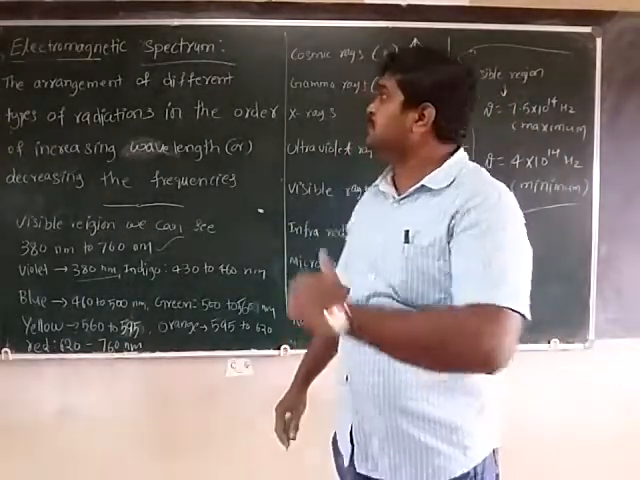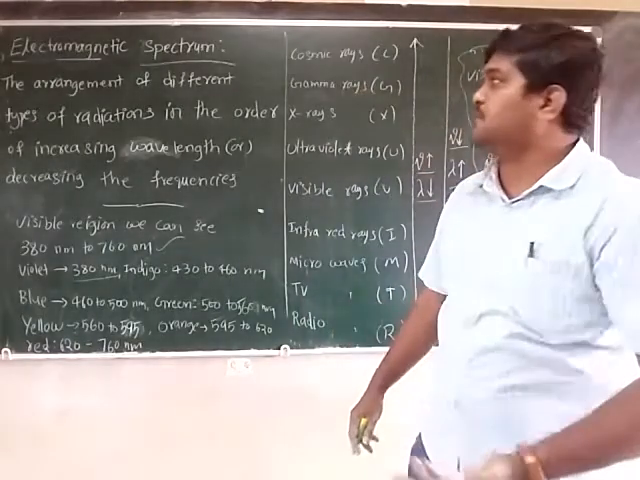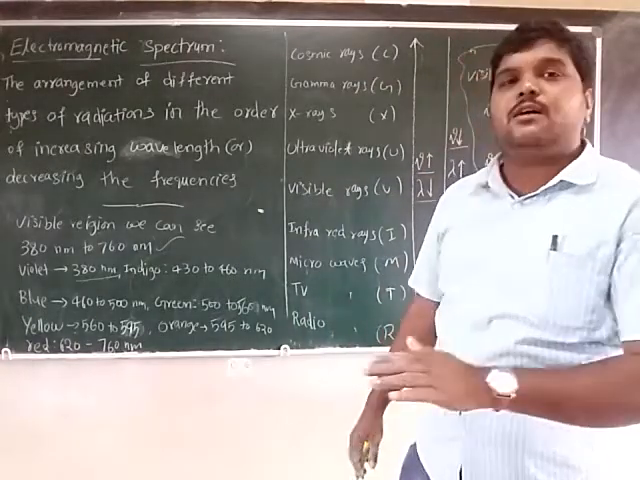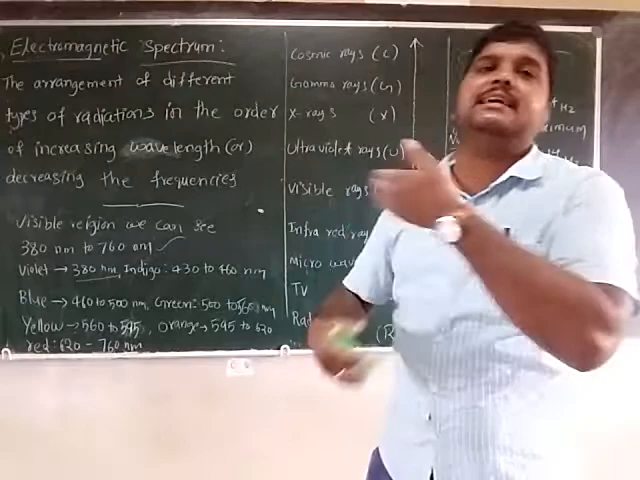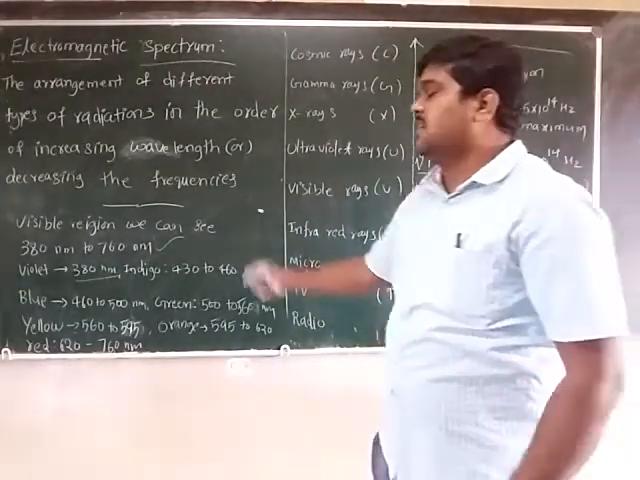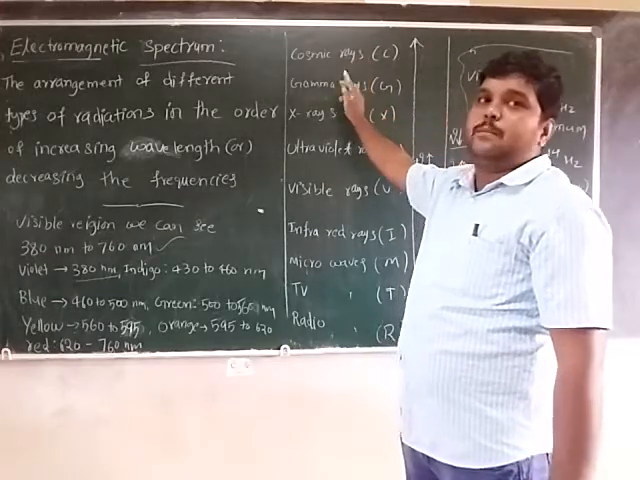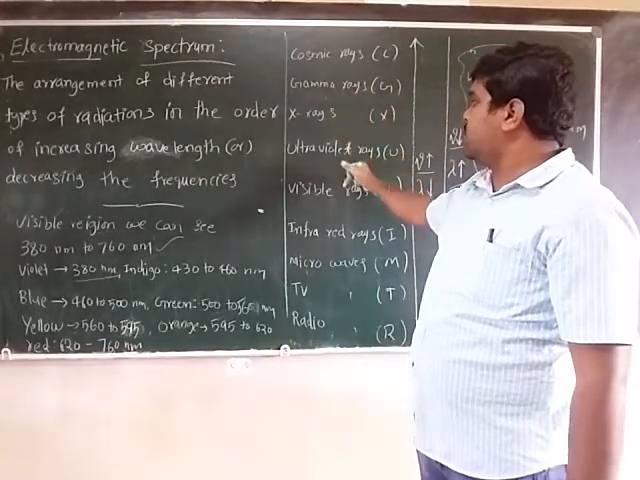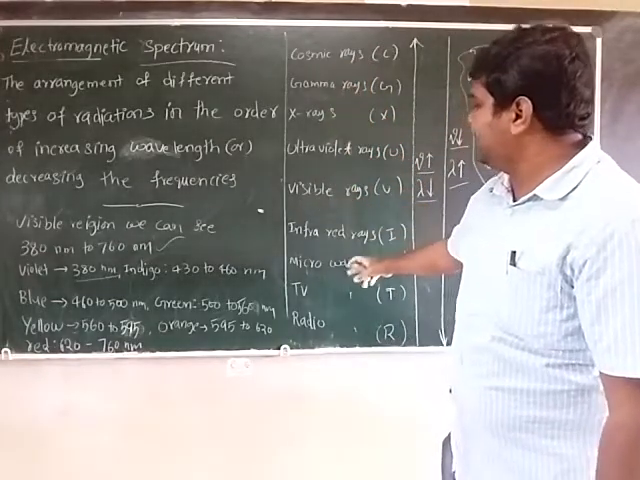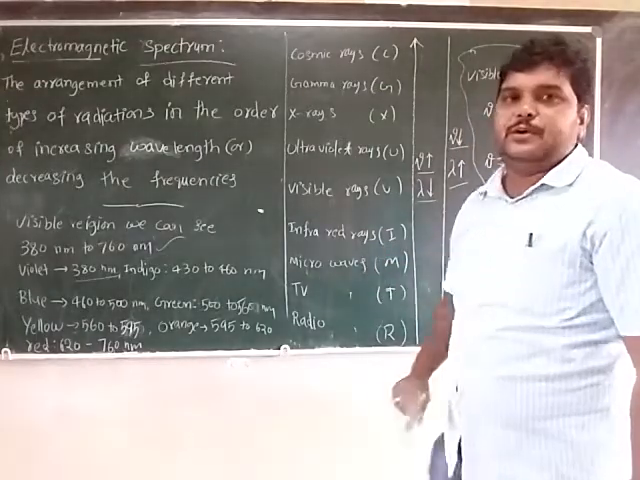So this is the electromagnetic spectrum. The arrangement of different types of radiations in the order of increasing wavelength or decreasing frequency is called the electromagnetic spectrum. Cosmic, gamma, X, ultraviolet, visible, infrared, microwaves, TV waves, radio waves.